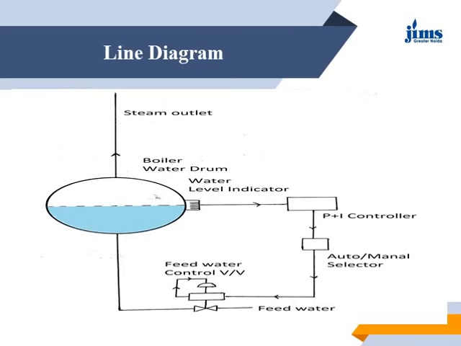Whenever the level of the water decreases up to a point, the pressure inside the boiler drum rises to a point, and that output is used as an actuator, which actuates the feed water control, and a set level is maintained in the boiler drum itself. Next is the combustion control.